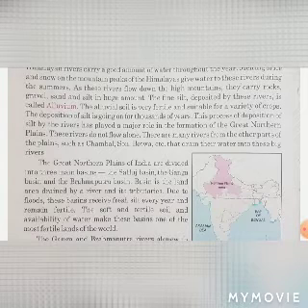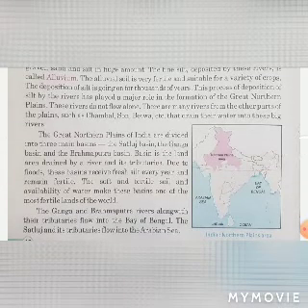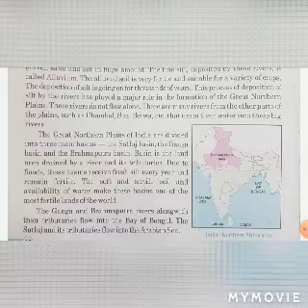As the rivers flow down the high mountains, they carry rocks, gravel, sand, and silt in huge amounts. The fine silt deposited by these rivers is called alluvium. The alluvial soil is very fertile and suitable for varieties of crops. The deposition of silt has been going on for thousands of years. This process of deposition of silt by the rivers has played a major role in the formation of the Great Northern Plains.